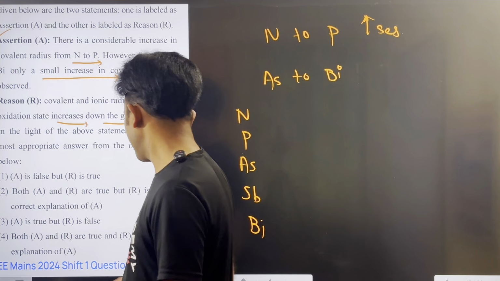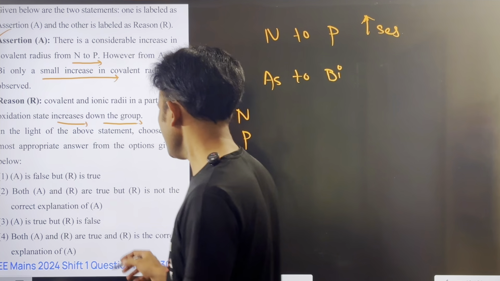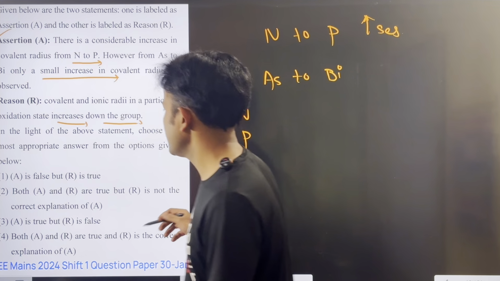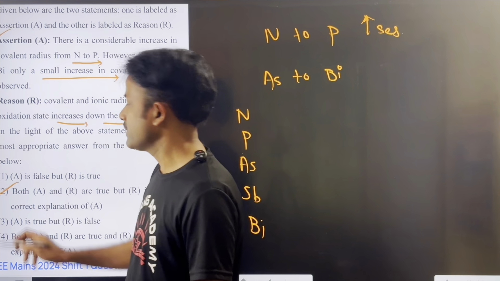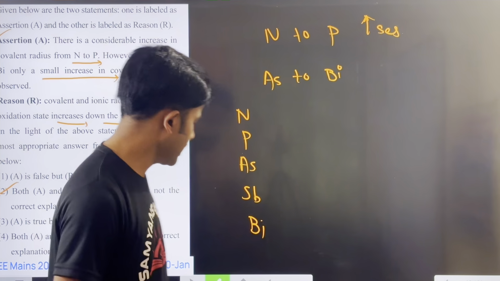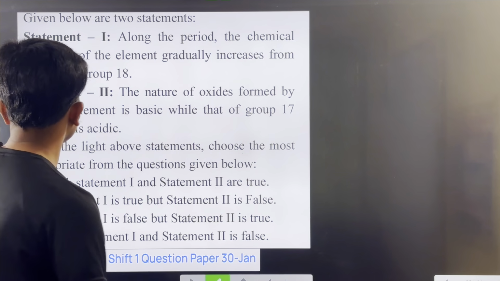Okay. So which one can we select as your answer? Both A and R are true, but R is not the correct explanation of A. So your option is 2, right? So move on to the next question.